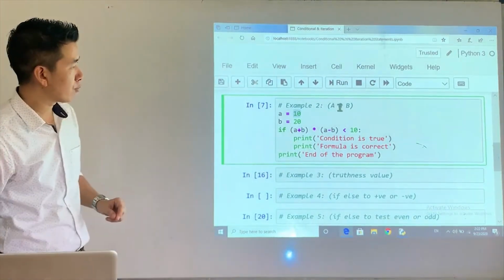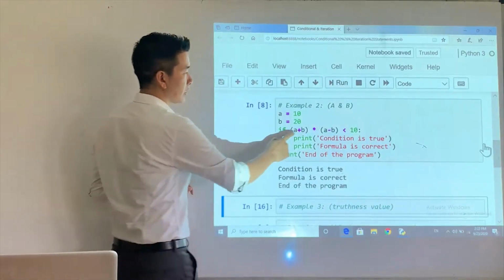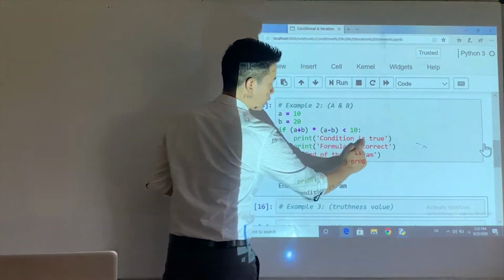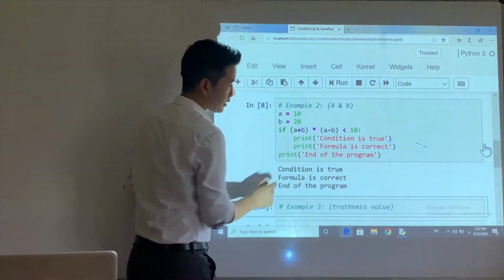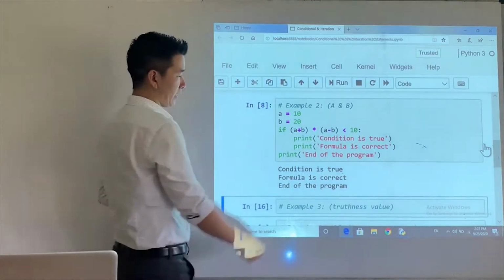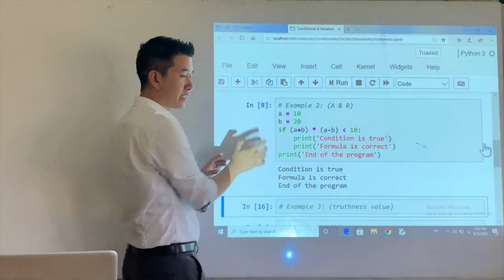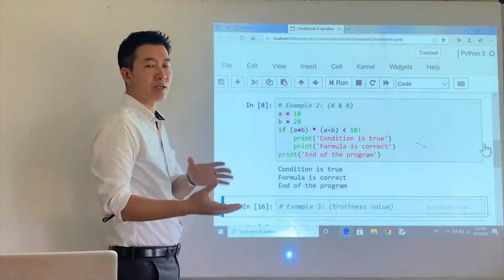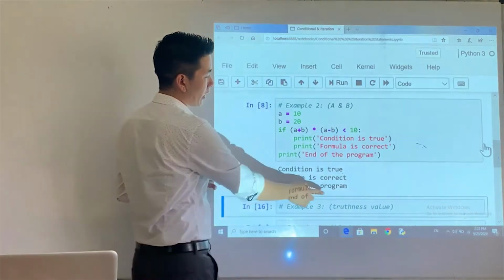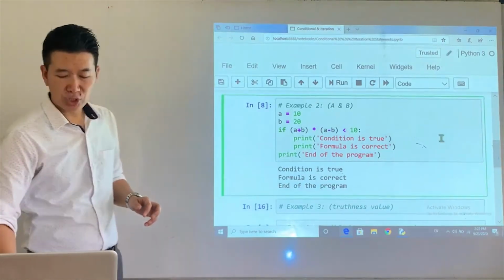Now let's try to run the program and check. Okay, what do we have? Now since the condition is true, the condition is true is printed, formula is correct, that is also being printed, and then finally, now this has nothing to do with the if statement, it just comes next in the line, hence we get end of the program. Now let's change the program a little bit.